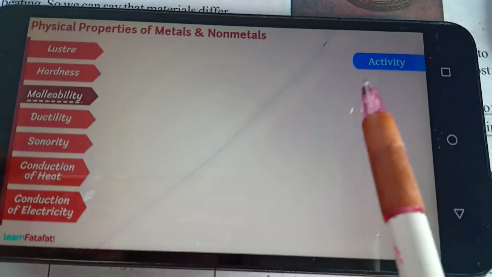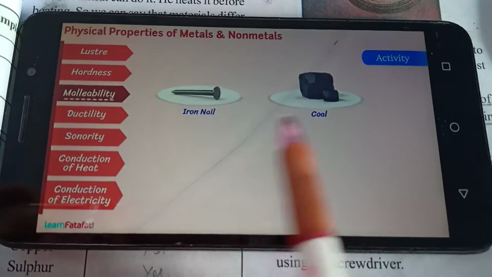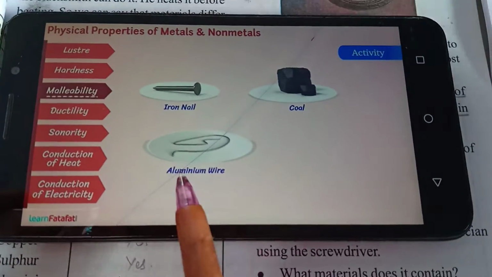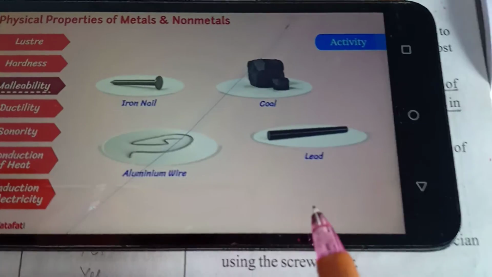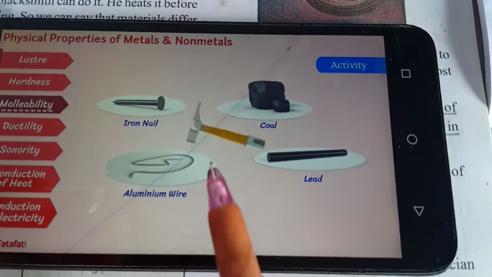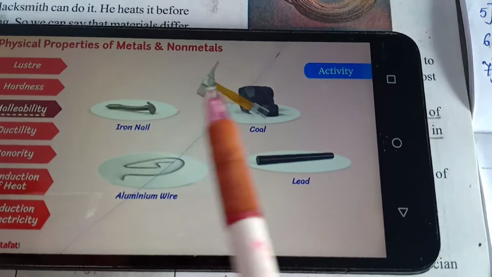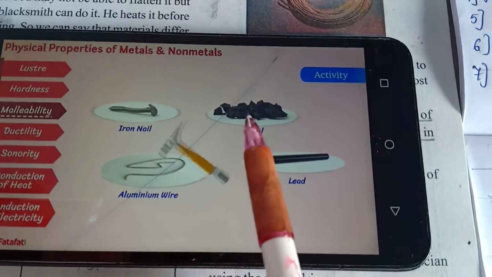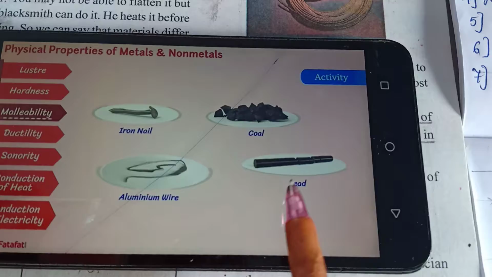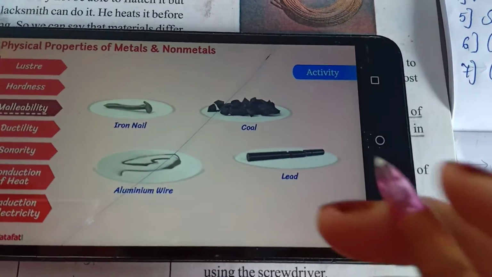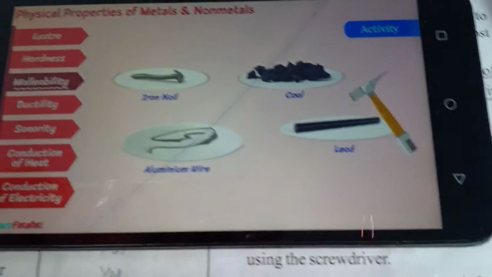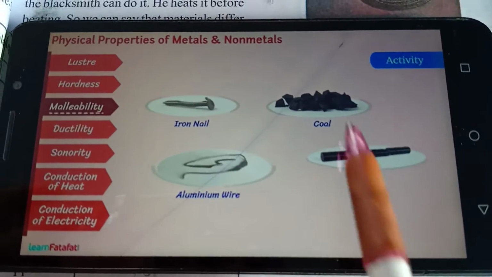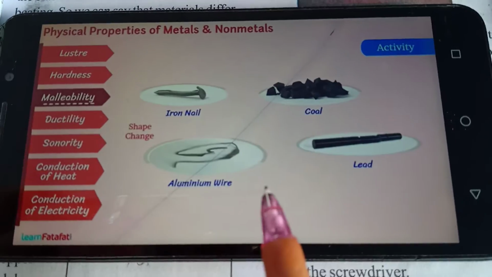We have to perform an activity to know the malleability. We have to take an iron nail, coal, an aluminium wire and lead, and try to beat them with a hammer. The lead here is a pencil lead, students. After beating with the hammer, what have you observed?